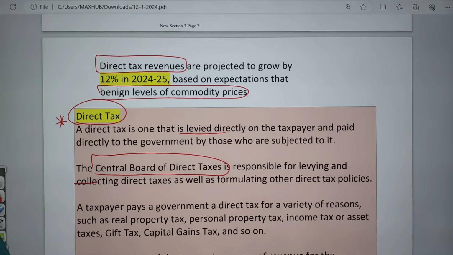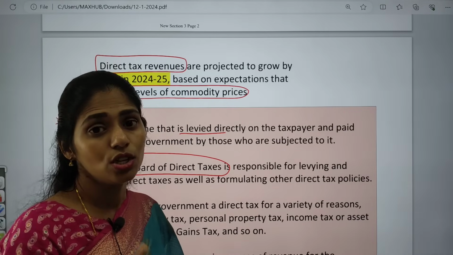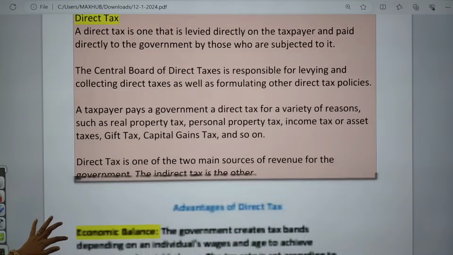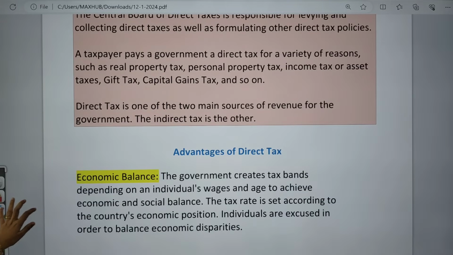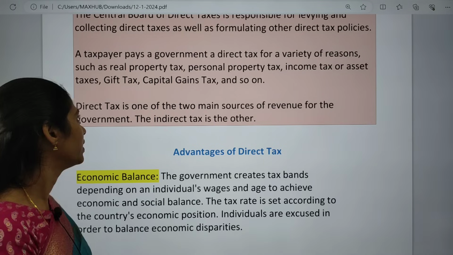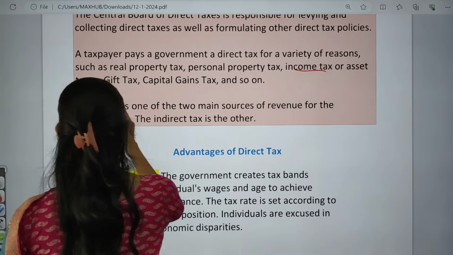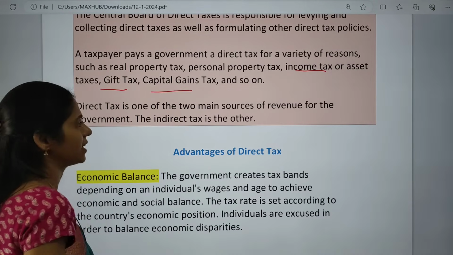If any policy changes are needed, the CBDT will come up with them. The taxpayer pays direct tax for a variety of reasons, for example, real property, personal property, income tax, asset tax, gift tax, capital gains tax, etc.